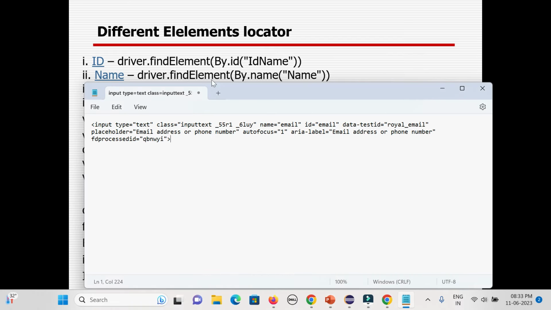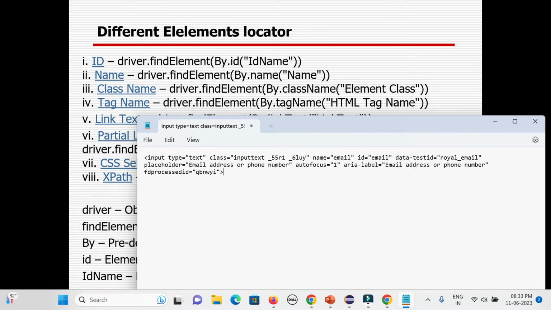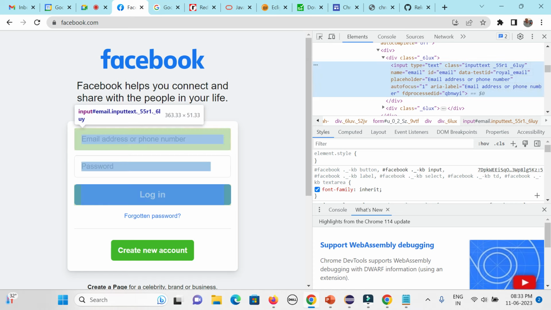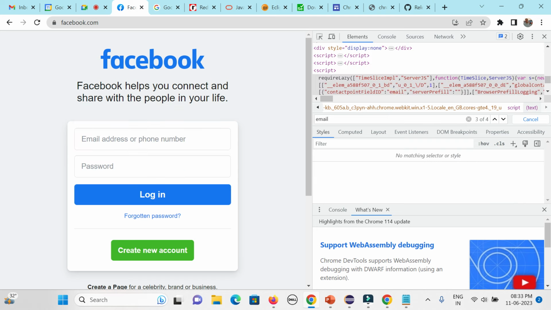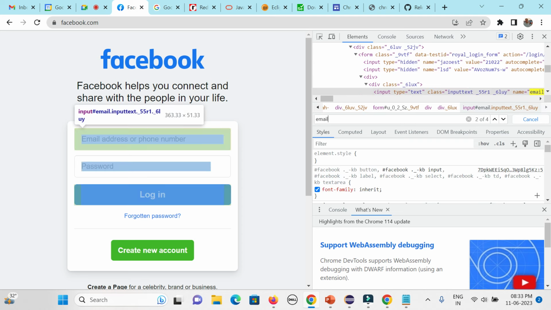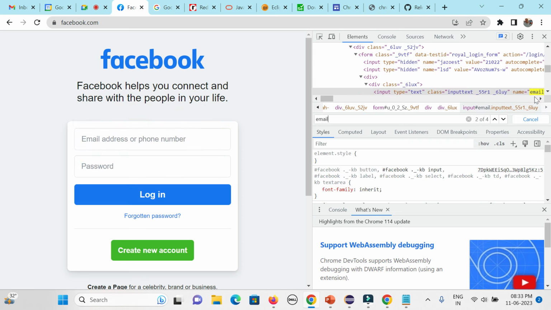So here let's see, for the element, whether any element locator is available or not. Here you could see ID is there, name is there, so that is matching an element locator. I need to first think whether the email ID is unique or not. So how can I find? Press Ctrl F here and type email. You could see 1 of 4 elements, but your name equal to email is only one, unique. As and when it matches, it is highlighting the element in the left pane. Are you able to see it here? As and when you are mousing over, that is signifying the email field.